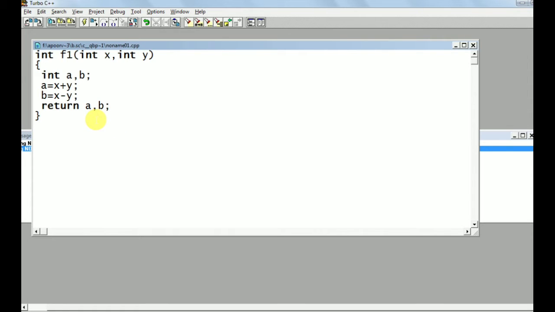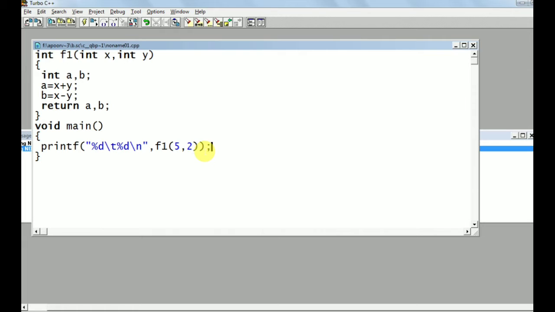To call this function I am defining the main method here, void main, with the starting point and ending point of main. I am calling the function f1, giving the first value as 5 and the second value as 2. I want to call it from the printf function. Here we want to print two integer values, so I am writing %d \t %d. After that I want to change the line, so I am writing \n, comma. So here we are calling the f1 function.